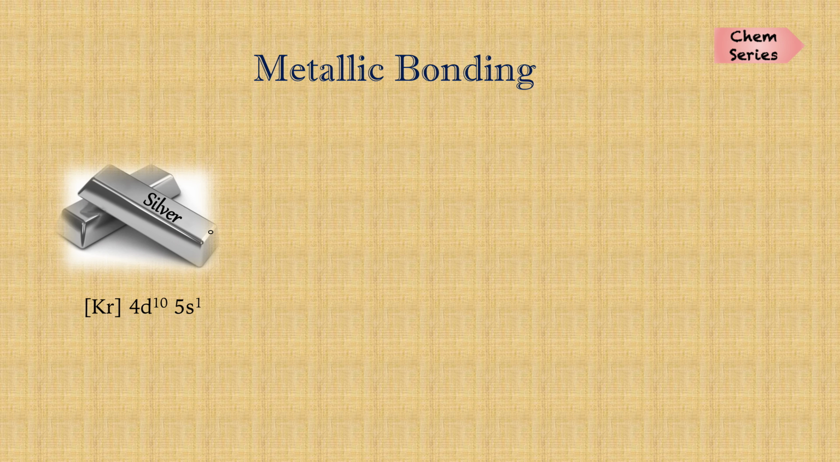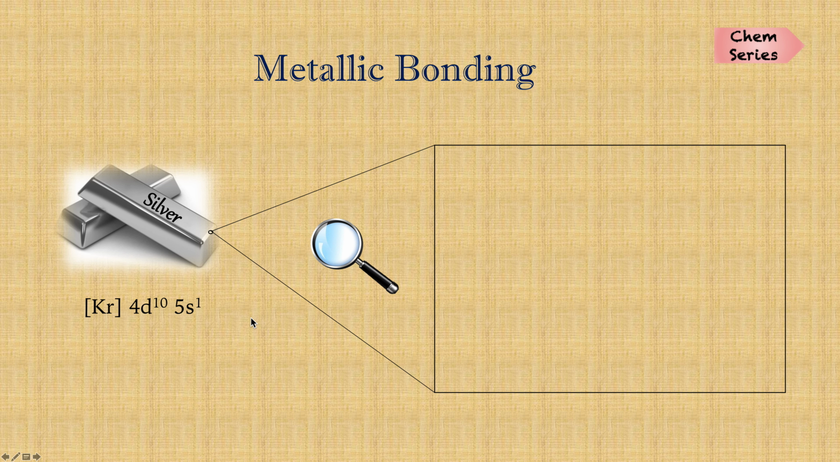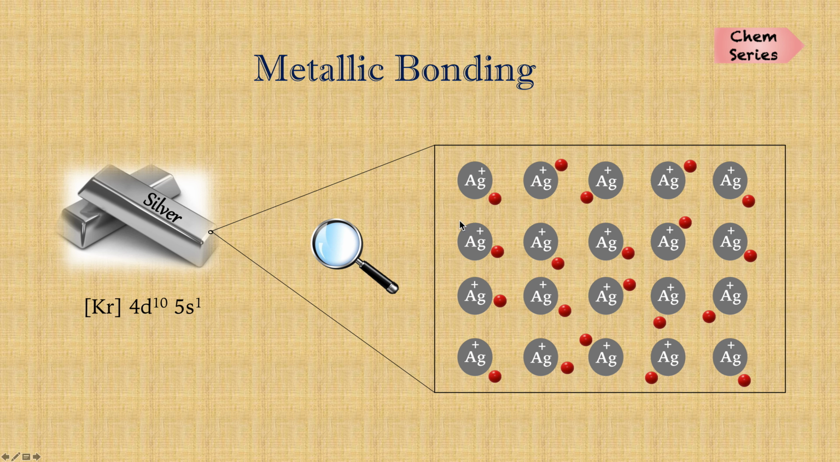In this slide, we will take a look at silver metal. Its noble gas electronic configuration is krypton 4d10 5s1, and a very tiny portion is zoomed. As we saw in the previous slide, the metal atoms will share their valence electron with all atoms, right? This means that the atoms will become positive ions because they have lost electrons due to sharing. And these electrons are free to move, which are called the delocalized electrons.